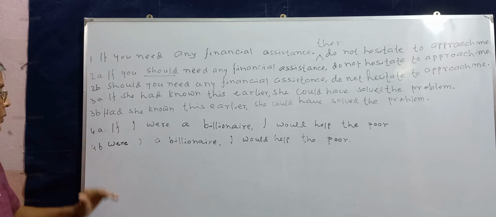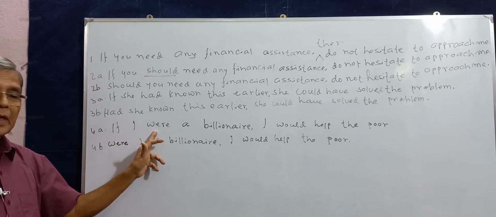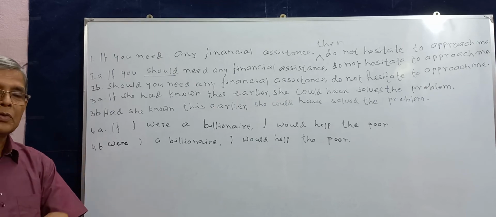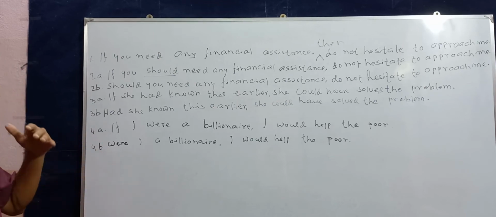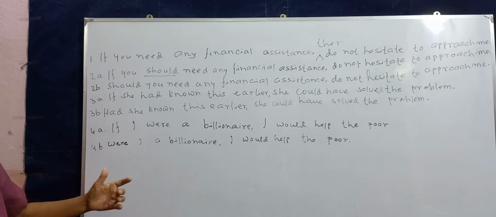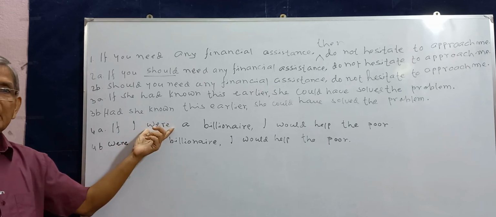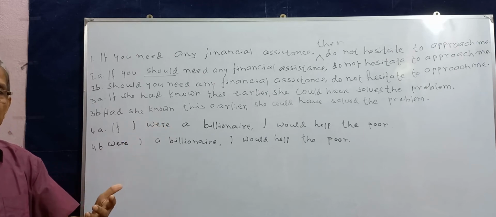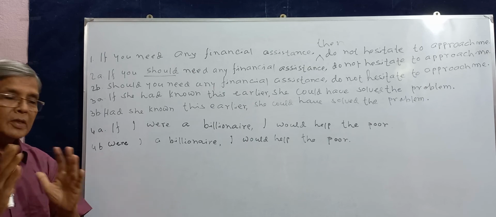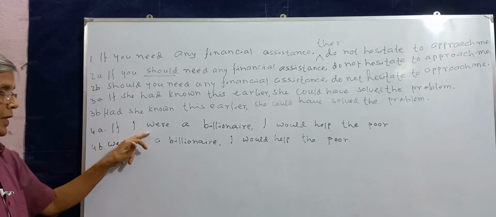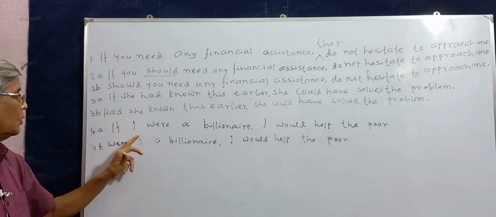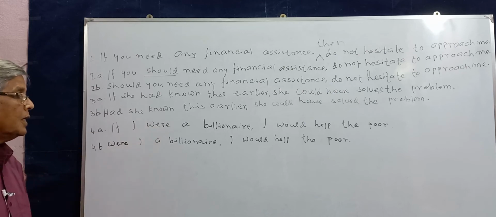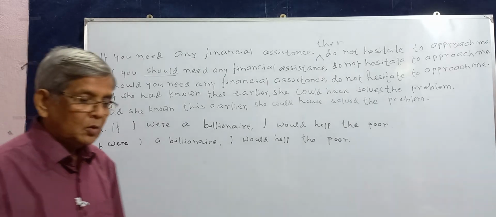In number 4, we have got the verb were. It is a completely unreal, imaginary situation, which was never possible, which will never be possible. And in such sentences, we use were, whatever the person and number of the subject are. It may be I, he, she, they, any subject of any person and any number. If I were a billionaire, I would help the poor. We drop the conjunction if, shift the verb were to the left side of the subject. Were I a billionaire, I would help the poor.